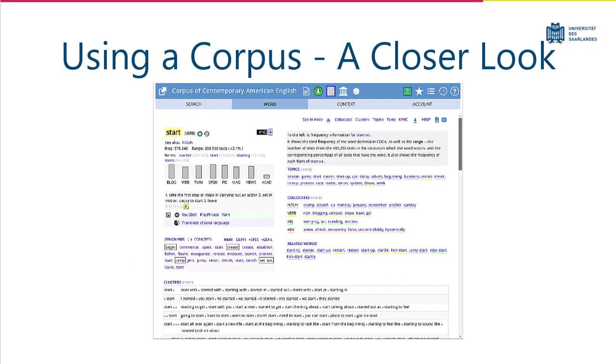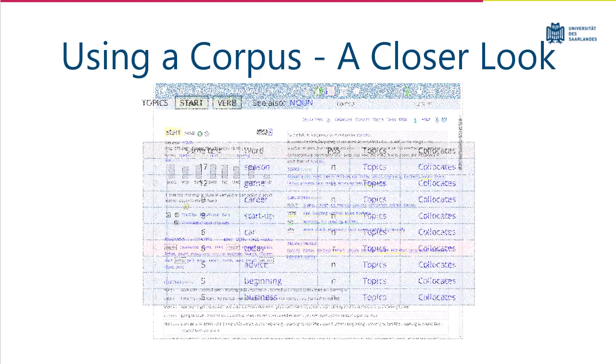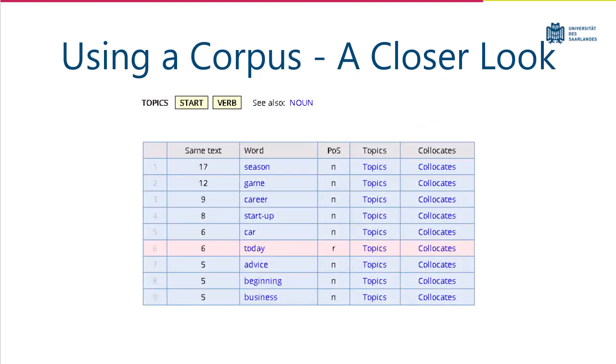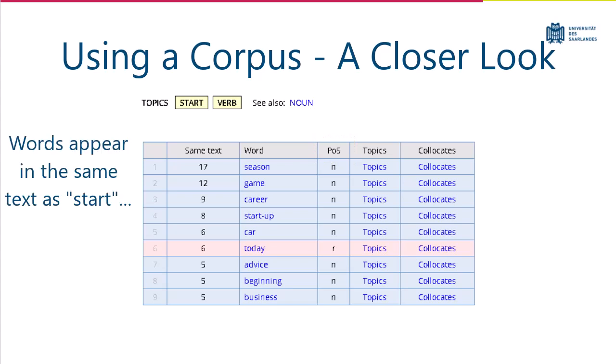Collocates are extremely important, but they unfortunately don't help us much when it comes to knowing what topics the word is often used to discuss. To find out more about this, we'll have to click on, you guessed it, Topics. What we now see is a list of words, along with their parts of speech in the column POS. Unlike the Collocates page, this list gives us a feeling for words that appear in the same text, but not necessarily next to each other.